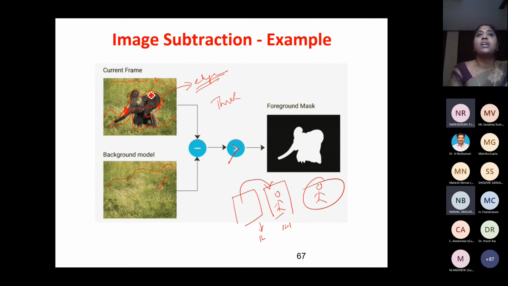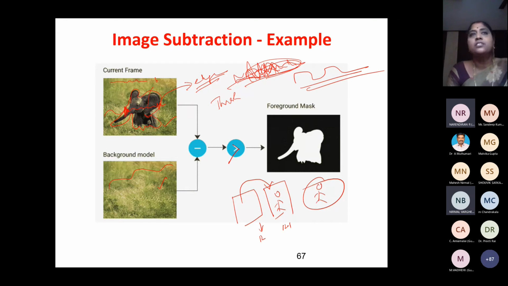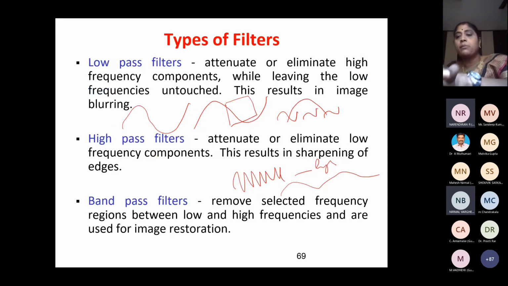If you take this entire image, the entire image is a collection of frequencies. We have got high frequency, we have got low frequency. So many signals connected together to get a final image. That is a square wave, right? So this is how you get it. That is why we say an image is a signal. A signal is a collection of frequencies. So we are going to analyze the frequencies in the frequency domain. I'm not going to go much beyond that. So what is a low pass filter? A low pass filter will allow only the low frequency signals. So we'll be getting a blurred image, because there is no change. And high pass is going to pass the high frequencies, the edges.